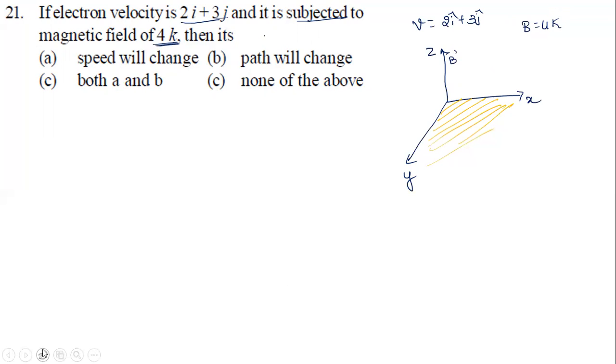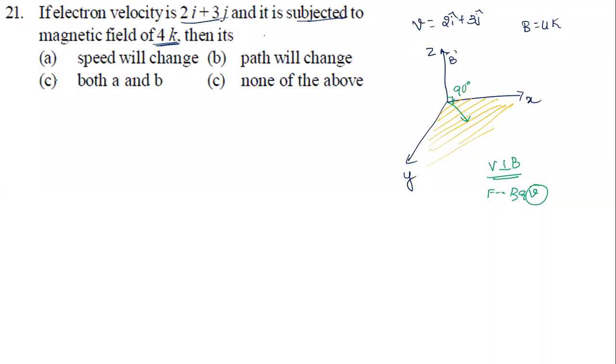Okay, let's say now. The velocity is somewhere here, in this direction. So what is the angle between the Z axis and this XY plane? 90 degrees. So this is exactly 90 degrees between the XY plane and the Z axis. They are perpendicular, yes or no? Since they are perpendicular, I can say V is perpendicular to B. If V is perpendicular to B, what will happen to the force? The force becomes BQV.